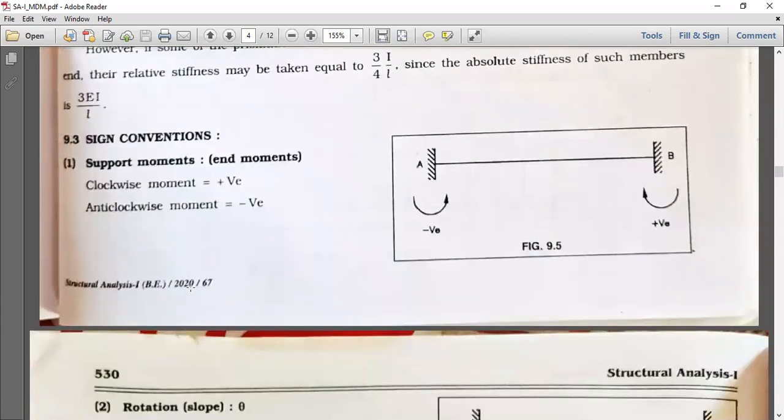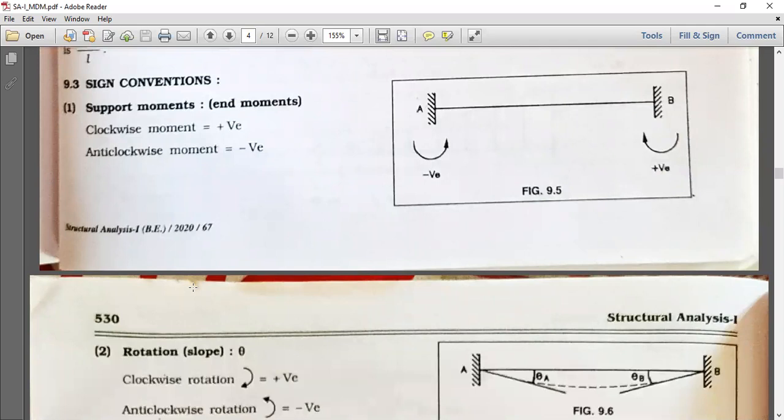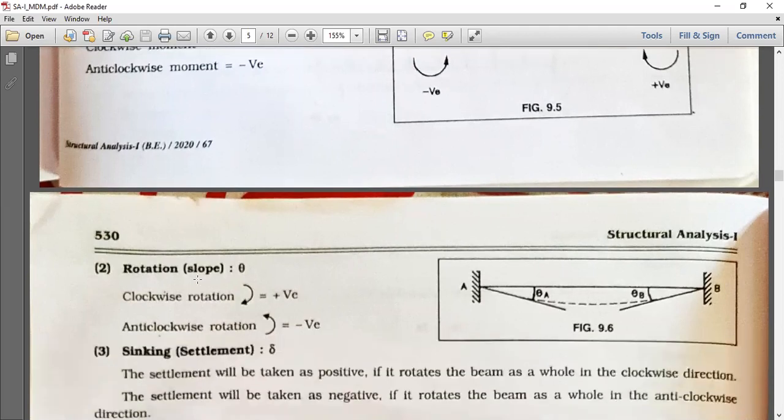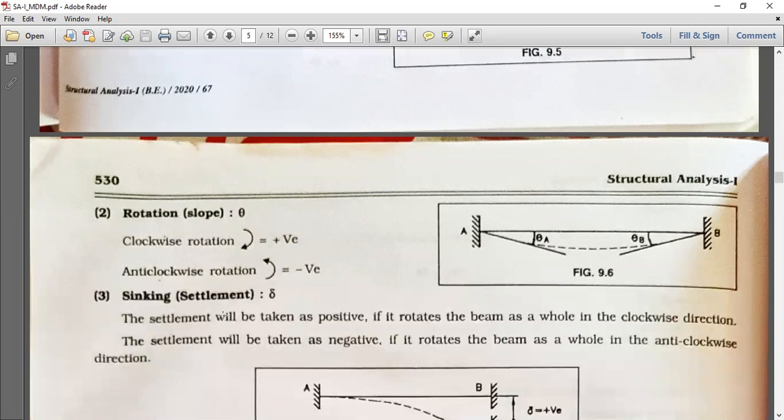Now, sign convention. Sign conventions are the same as in mechanics of solids. Support moment: clockwise positive, anti-clockwise negative. For rotation: clockwise positive, anti-clockwise negative.